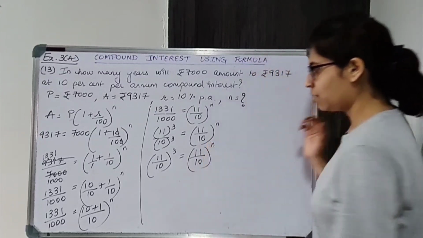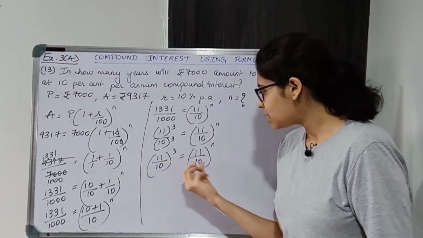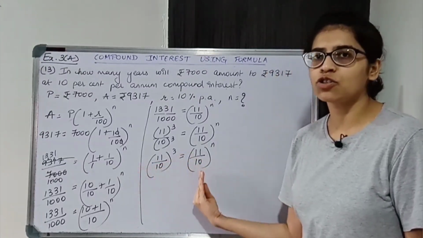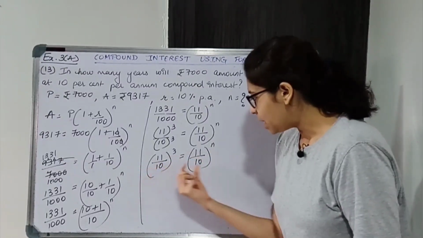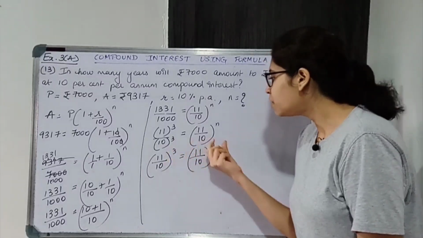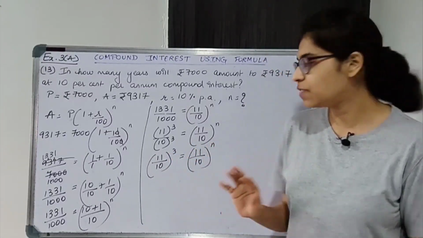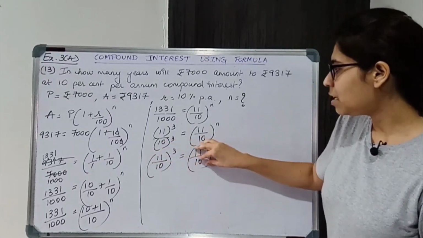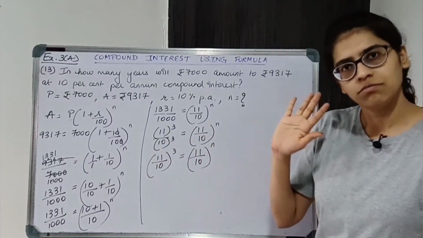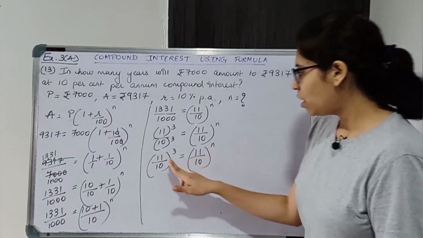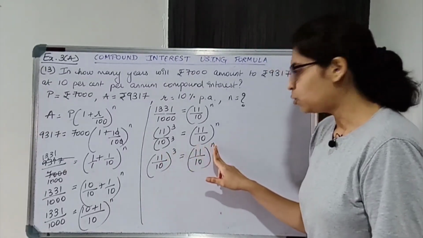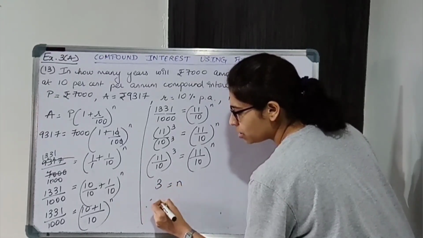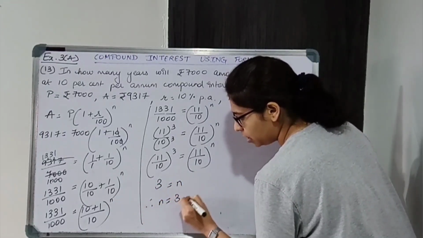Now when the bases are equal, okay, and you're given that LHS and RHS दोनों equal है, when the bases are equal the power will also be equal. Okay, because we are told this is equal to this. Okay, so number in bracket is equal, तो power भी equal होगा. All right, so this is equal to this, so I can say 3 is equal to N, that is switch the sides, N is equal to 3.